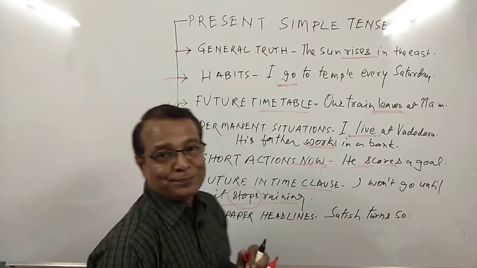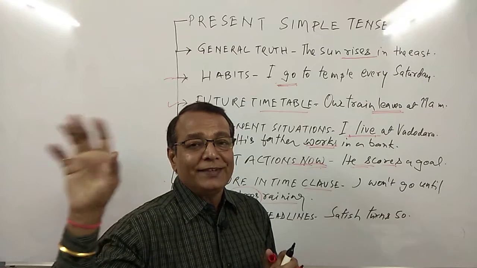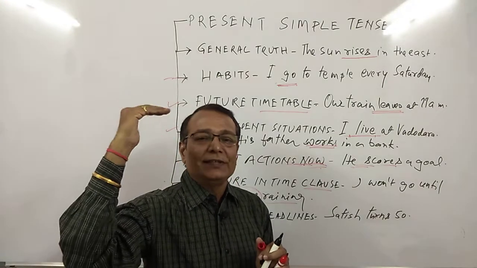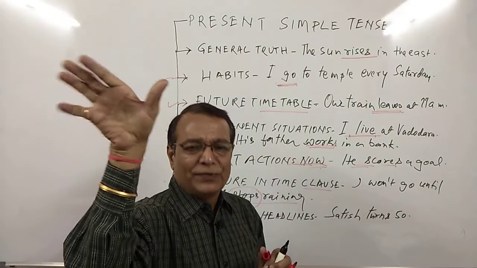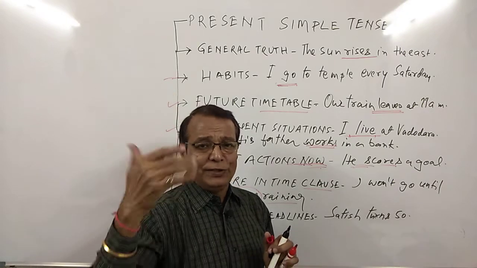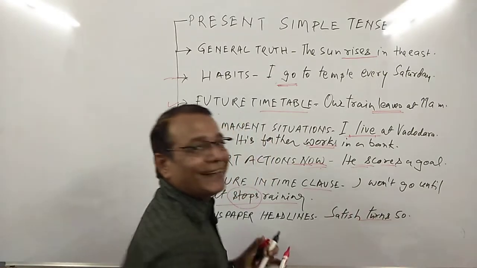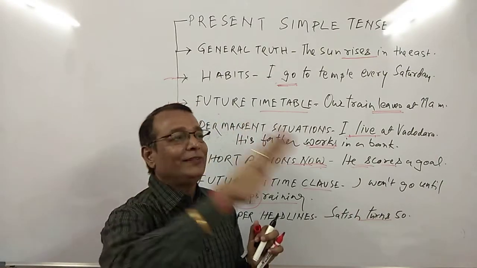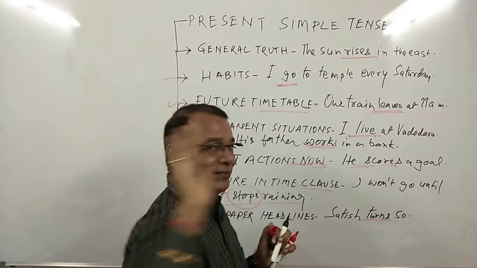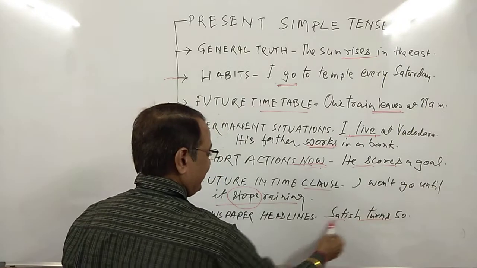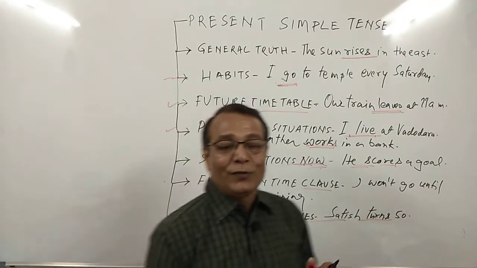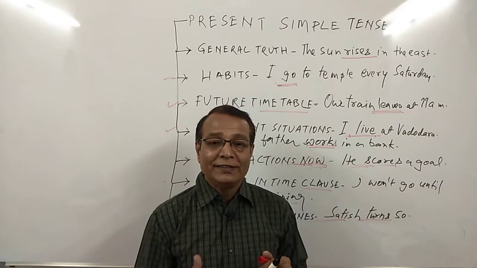Newspaper headlines, they always use simple present tense. First of all, these headlines are small phrases, sometimes 2-3 words only, and suppose I have written here Satish turns 50, right? Actually when somebody turned 50, they are not writing turned or turning, they use simple present tense.